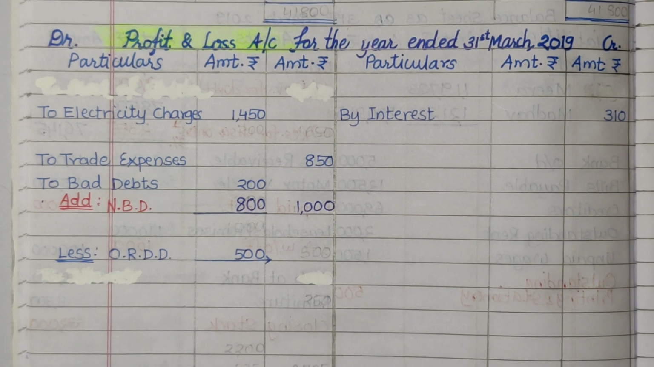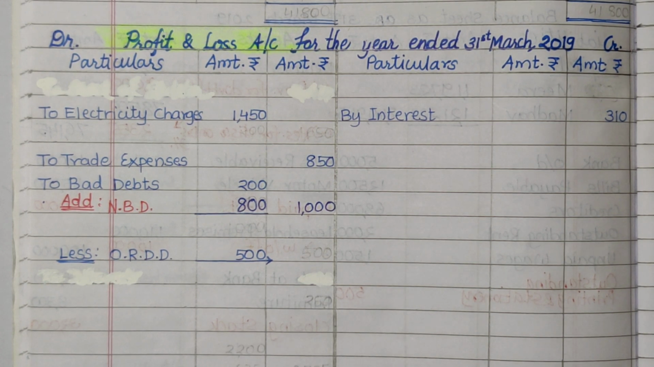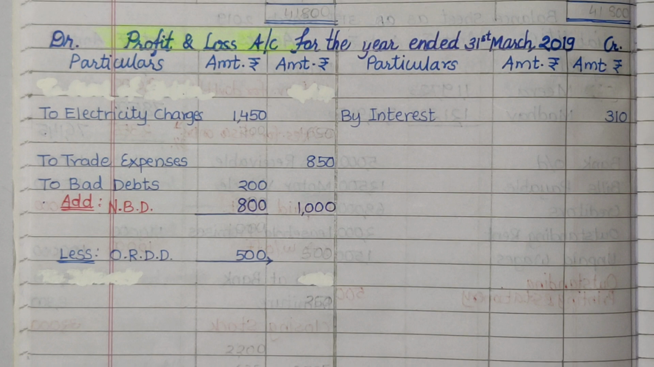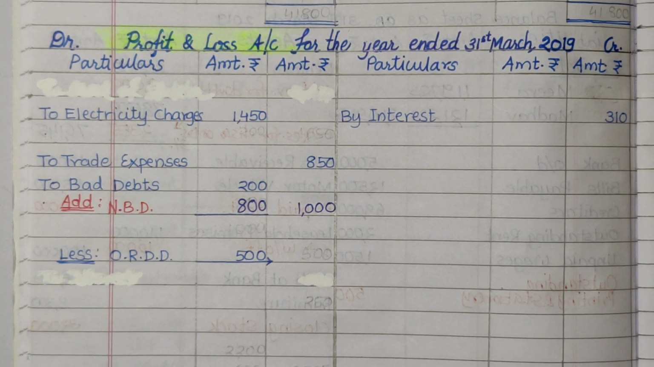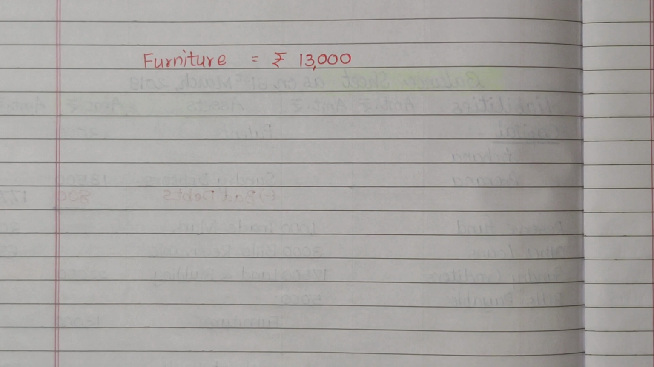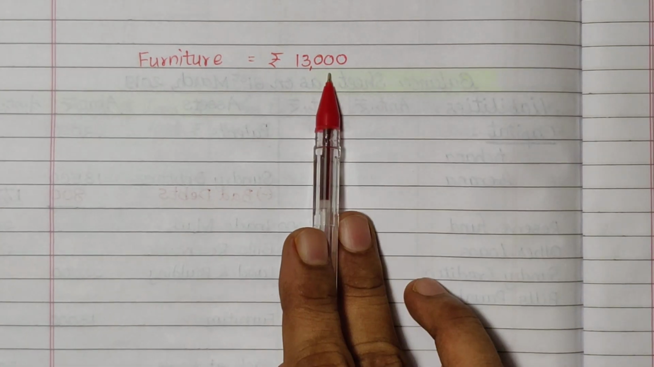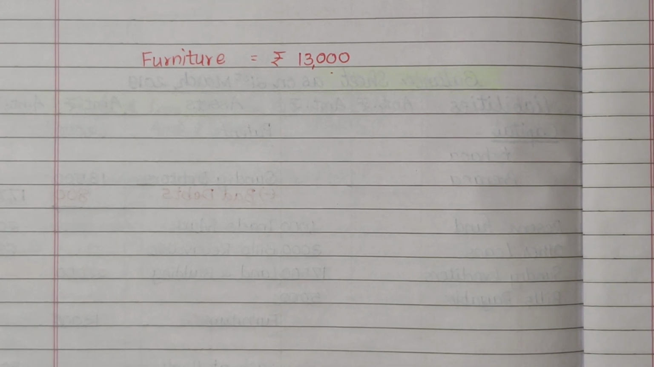The next adjustment is depreciation on furniture. Let us discuss in detail about the furniture, opening furniture and the additional furniture. The book value of furniture given in the question is rupees 13,000. And the question says, out of this, furniture of rupees 5,000 was purchased on 1st October 2018.